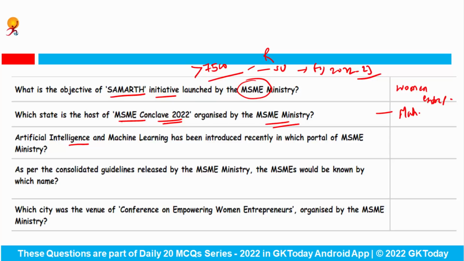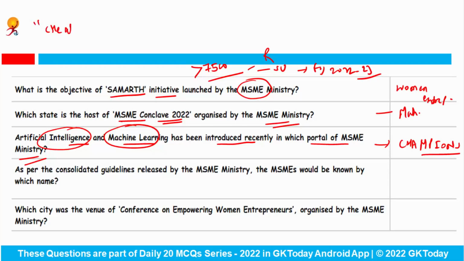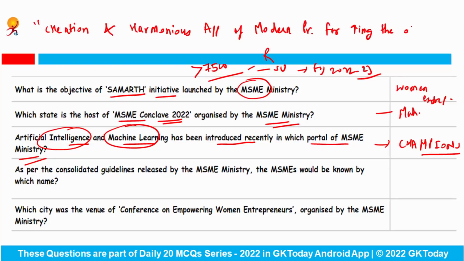Now the next question says, which state is the host of MSME Conclave 2022 organized by the MSME Ministry? The answer is Maharashtra. Next question. Artificial intelligence and machine learning has been introduced recently in which portal of the MSME Ministry? These two things have been included in the Champions portal of the MSME Ministry. And what does Champions stand for? Creation and harmonious application of modern processes for increasing the output and national strength. This is the full form of the acronym Champions.